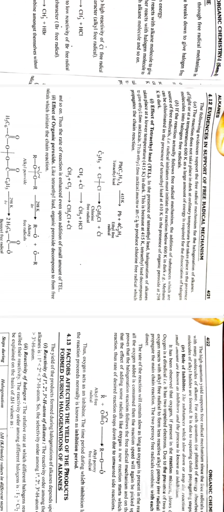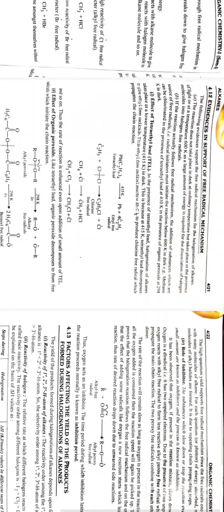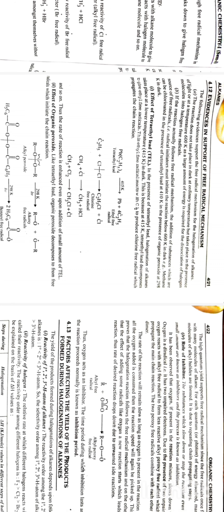So how can we prove that halogenation of alkane propagates through free radical mechanism? Evidences in support of free radical mechanism. Following evidences support the free radical mechanism for the halogenation of alkanes. First one is the reaction does not take place in dark at ordinary temperatures but takes place in the presence of light or at temperature 600 Kelvin, as a large amount of energy is required for the dissociation of halogen molecules into halogen free radicals.